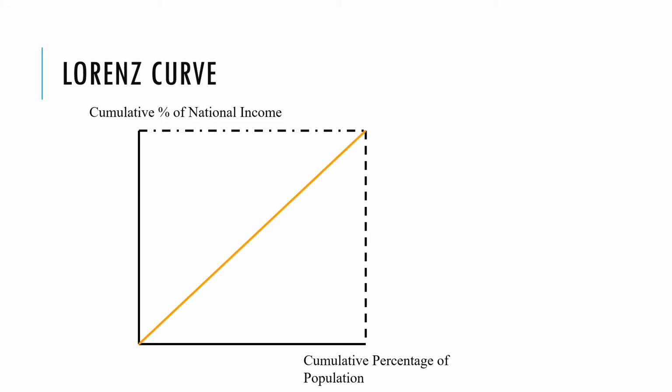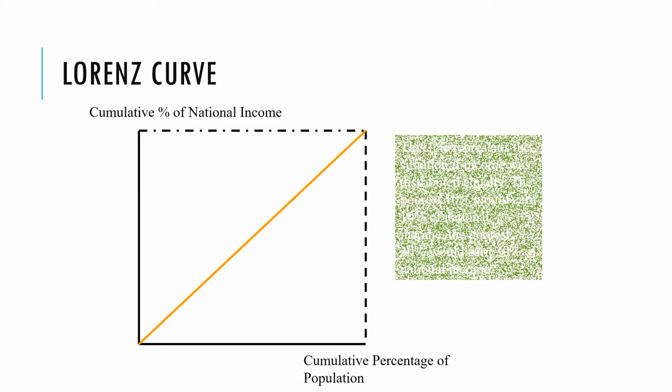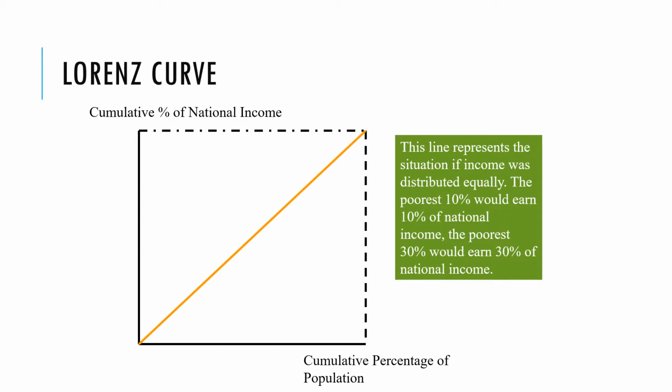And so this is how we create a Lorenz curve. We have an axis here. On the left-hand axis, we have the cumulative percentage of national income, so how much of national income. And on the bottom, we have the cumulative percentage of the population, so how many people within the population. And we draw a 45-degree line. And this line represents the situation if income was distributed equally, i.e.